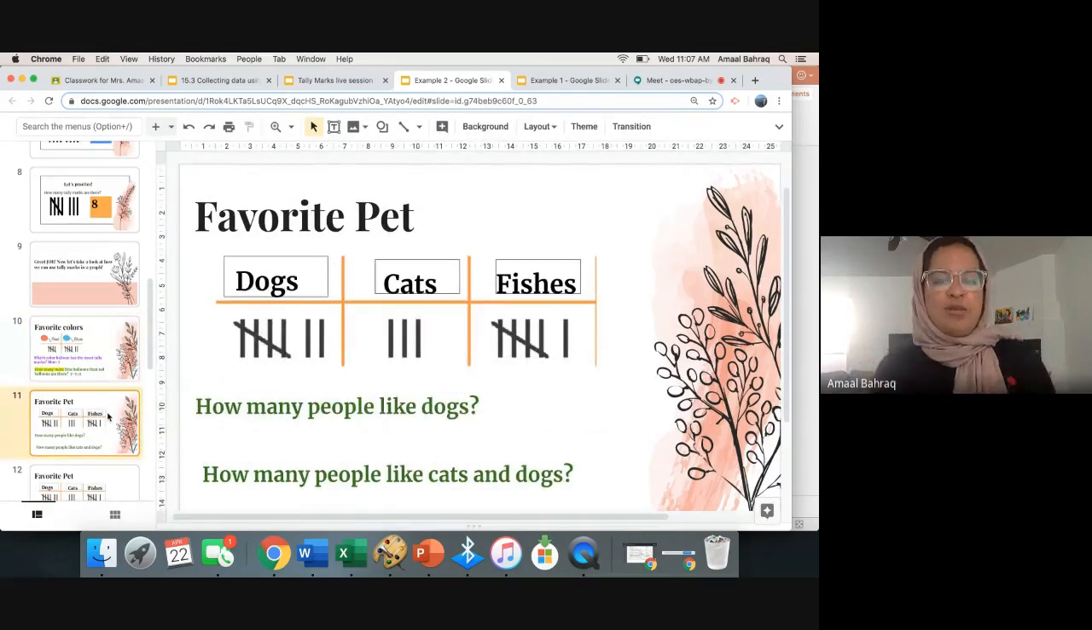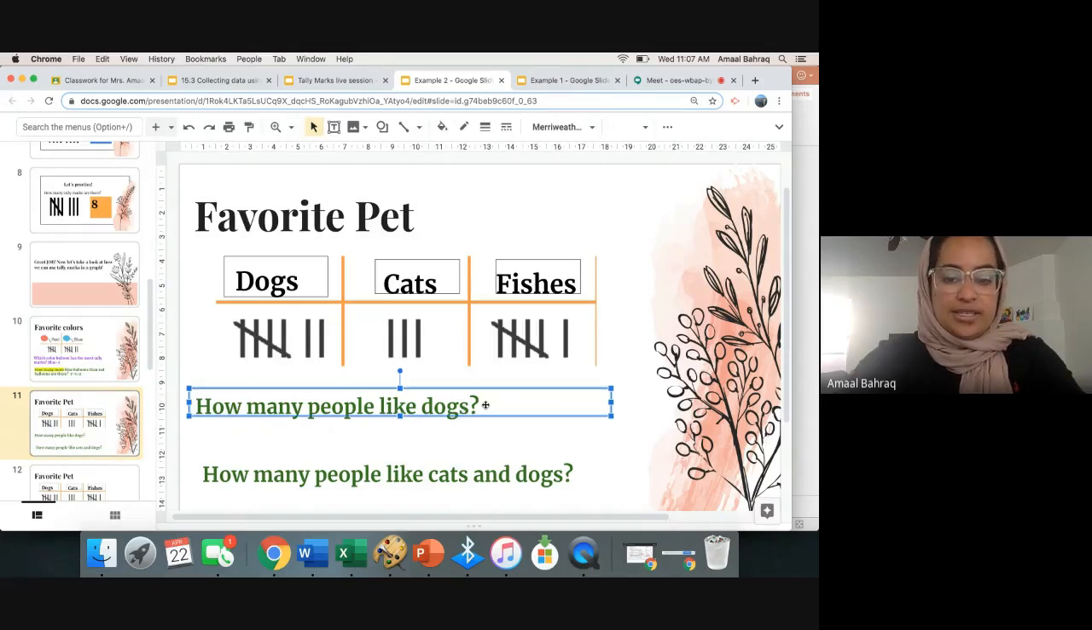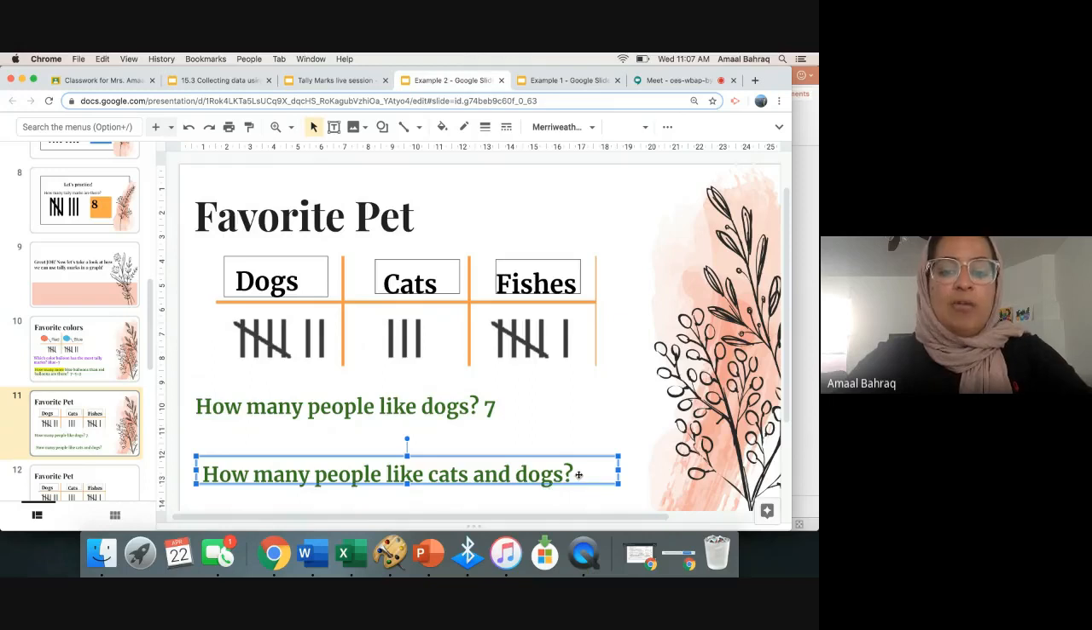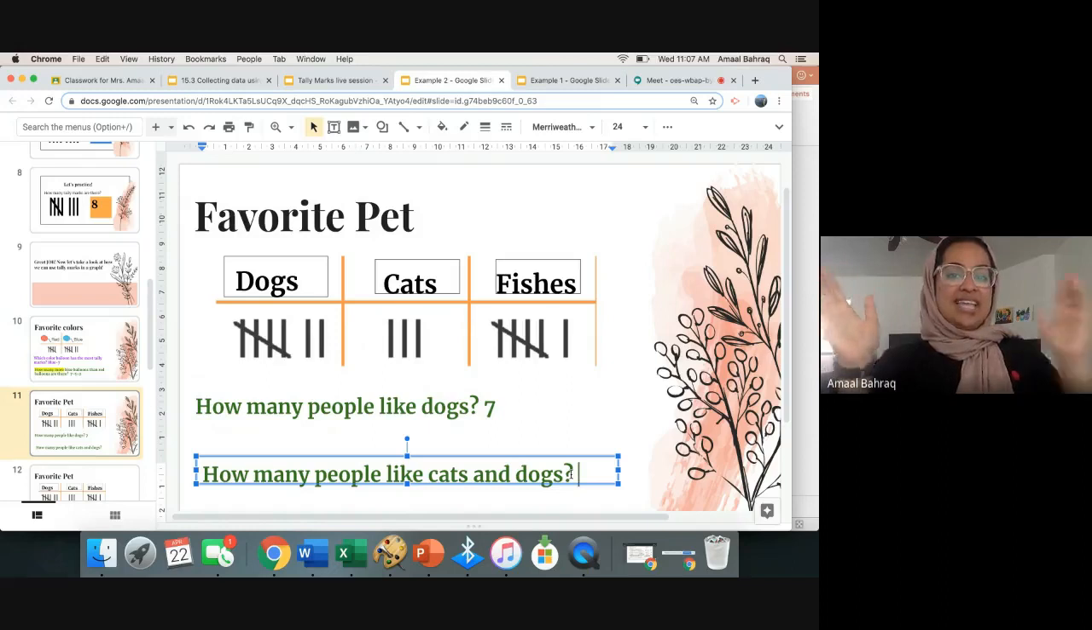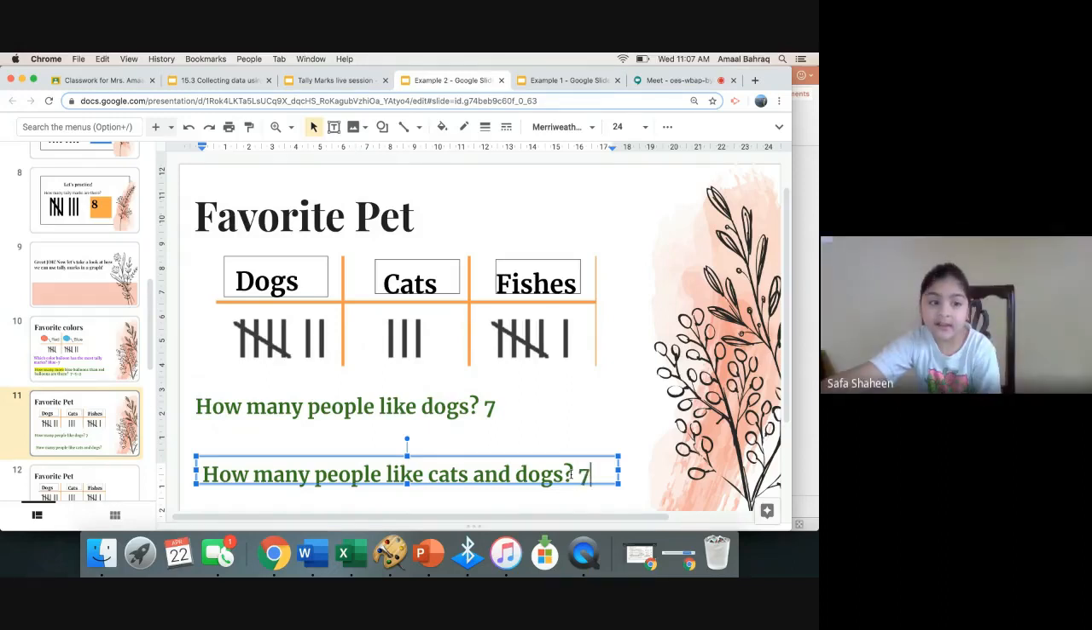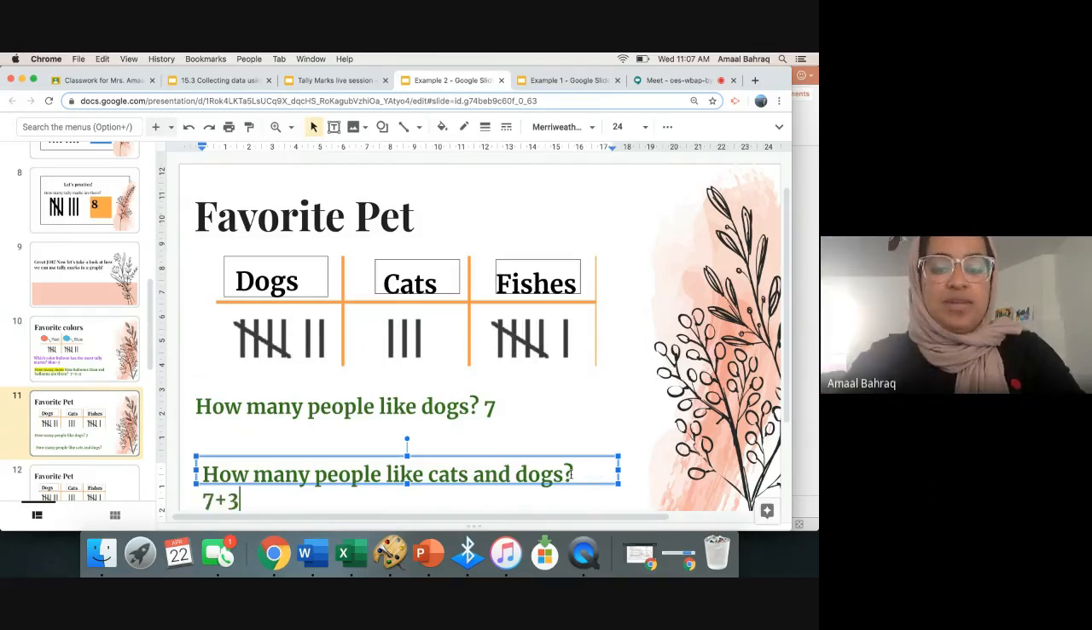We have favorite pets. Miss Amal went around and asked the teachers, which one is your favorite pet? So let's see. Safa, how many people like dogs? Seven. Good. Safa, how many people like cats and dogs? So what 2 numbers am I going to add together? 7 and 3, and it makes 10. Good. 7 plus 3 equals 10. Very good. Good job, Safa.